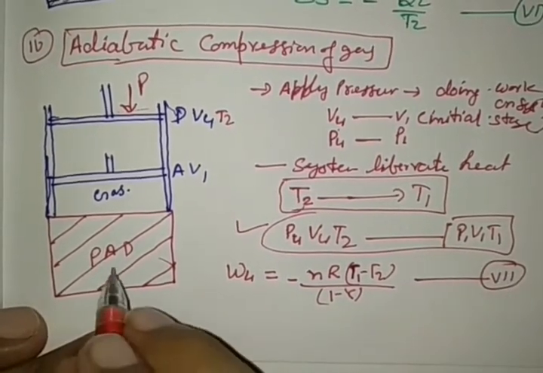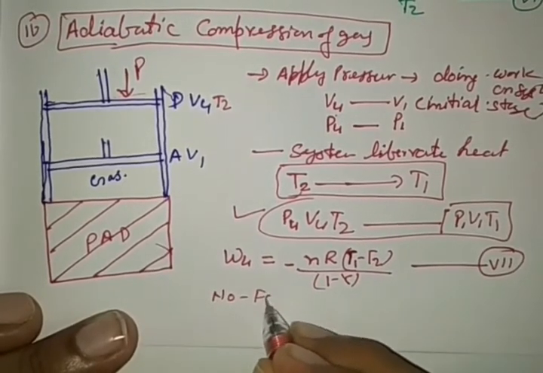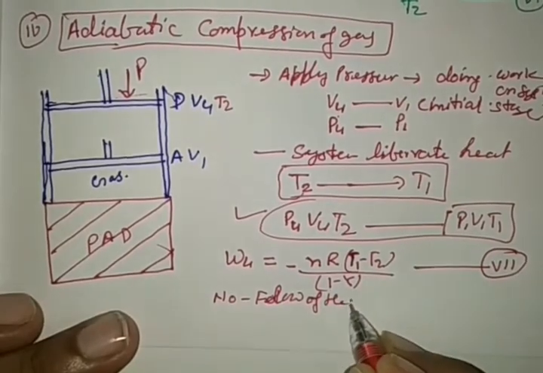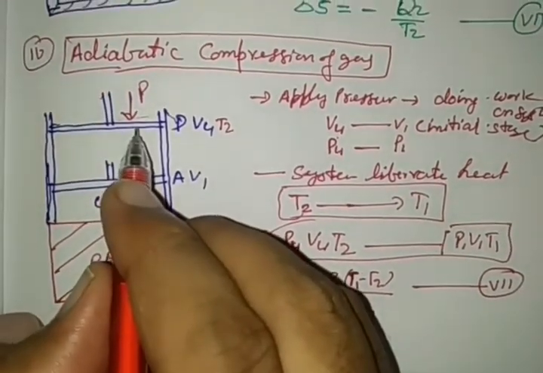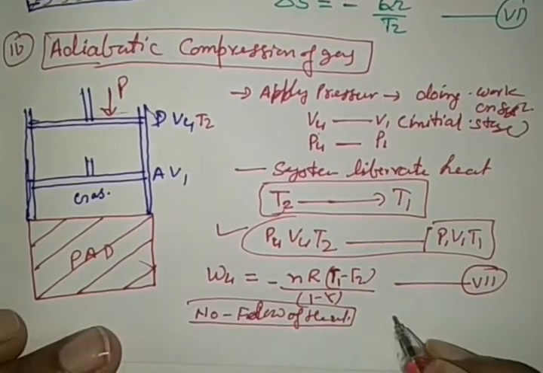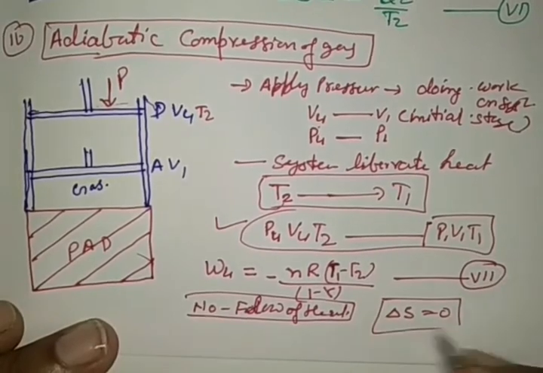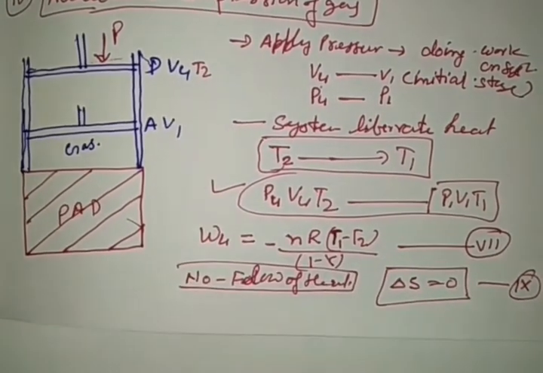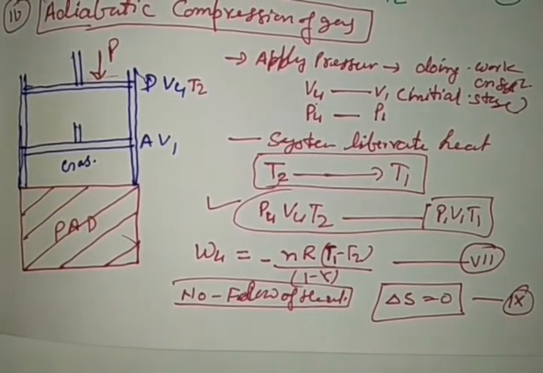Since there is no flow of heat here, work is done by an external agency by applying the pressure, so the change in entropy is 0 in this case.